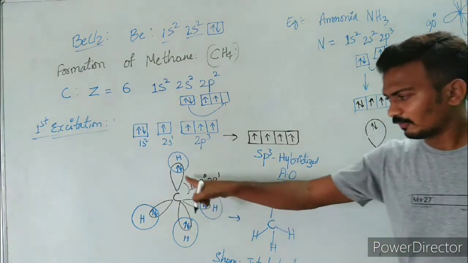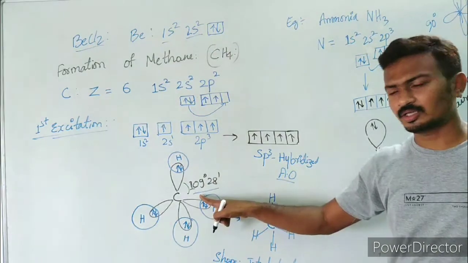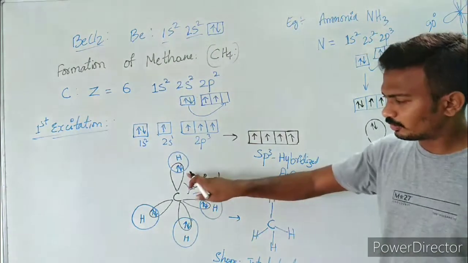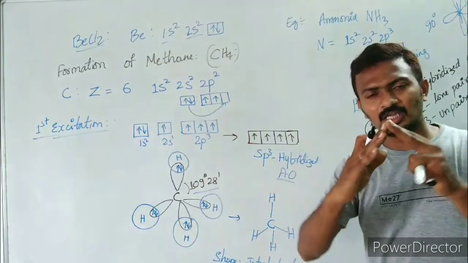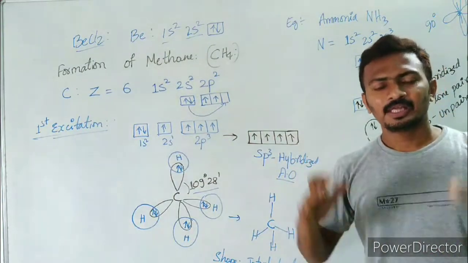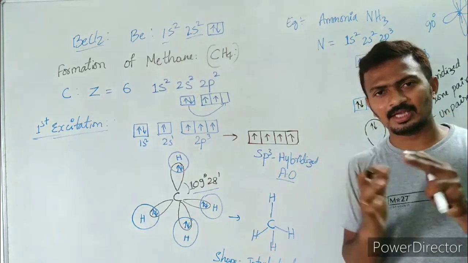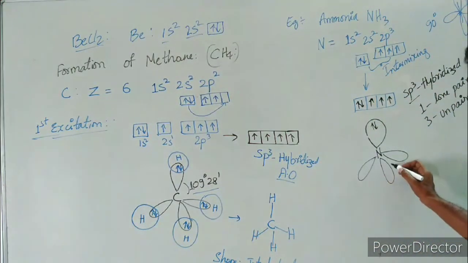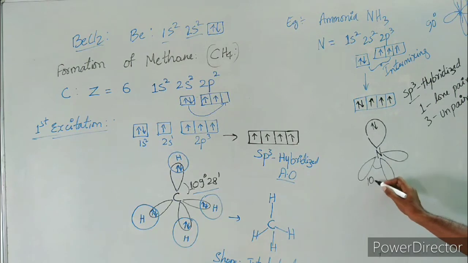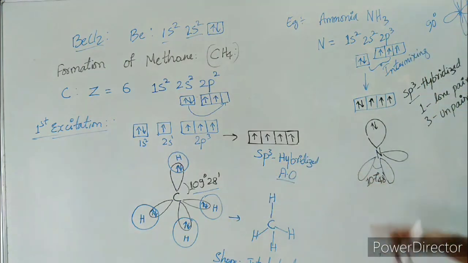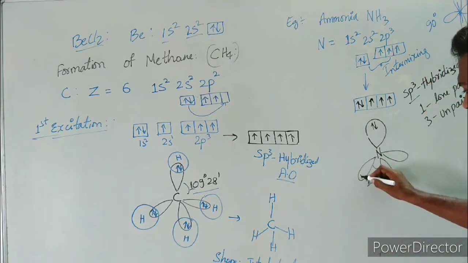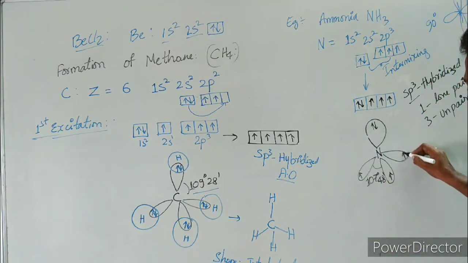So the remaining 3 will be forced. Actually they should be with the bond angle 109 degrees 28 minutes. But due to the presence of one lone pair in this place, what happens? The remaining 3 orbitals will be compressed. That means their angle decreases and they are going to maintain 107 degrees 48 minutes. From 109 it has decreased to 107, right? With 1 unpaired electron.